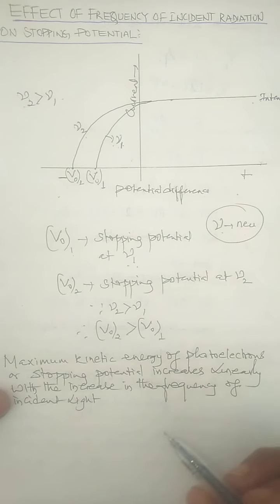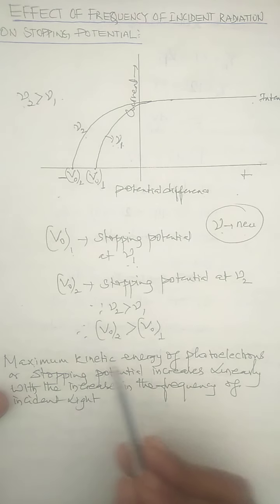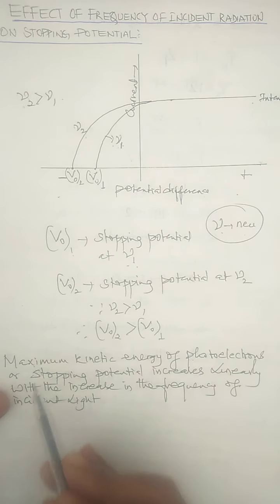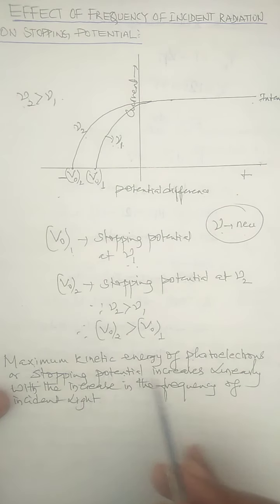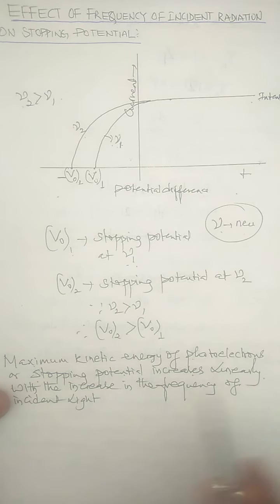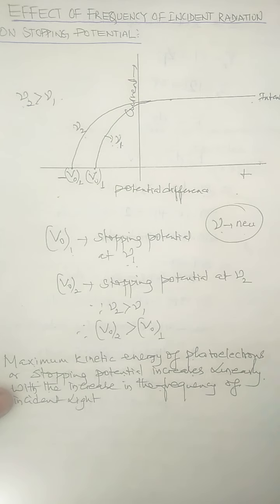So whatever point I said just now, I have written in the form of a statement. The maximum kinetic energy of photoelectrons, or the stopping potential, increases linearly with the increase in the frequency of incident light. With this frequency of incident light and the maximum kinetic energy of photoelectrons, we can even plot a graph, and this graph is also very important.